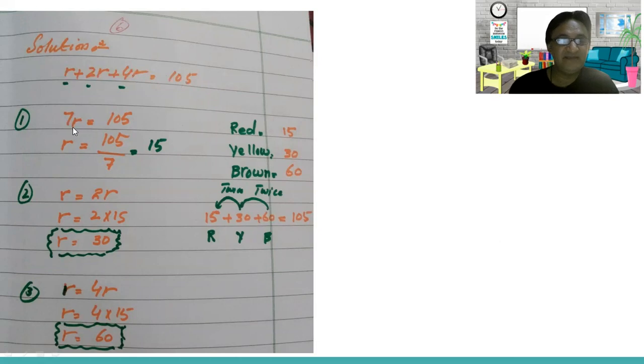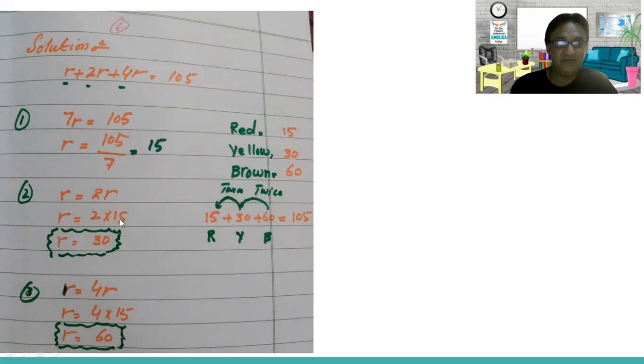Then the 7 is multiplying with the R, so here it will divide. So 105 divided by 7, it's 15. So the red number is 15, or red are the 15 crayons. Let's move to the next one. In order to prove it's correct, yellow is equal to 2R, right? This is the formula for that one. Now 2R, the R value we have is 15.